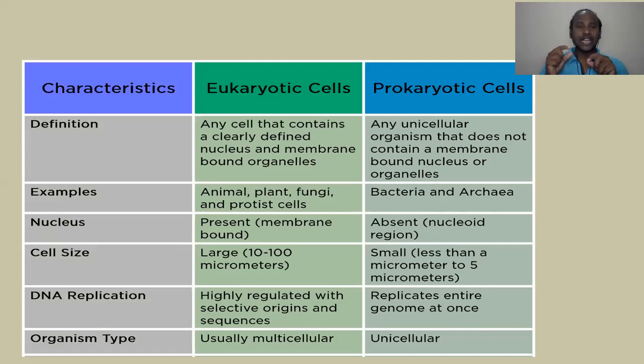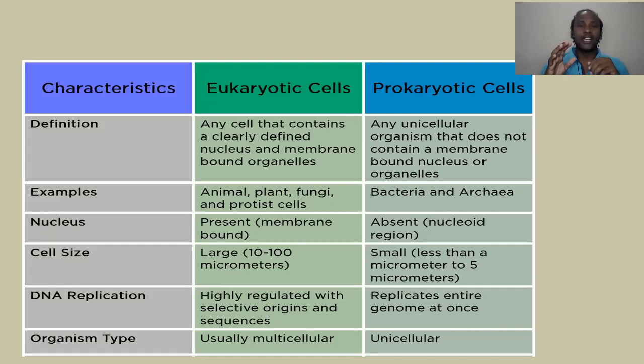And if you see the size of these cells, in eukaryotes these are larger in size, around 10 to 100 micrometers. Whereas prokaryotic cells have a small size, and if you see the measurement, that is below 5 micrometers.